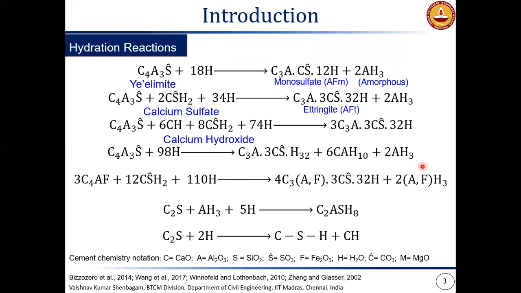And this formation of ettringite can also happen through some metastable phases such as CaH10. And here, since we have both belite as well as aluminum hydroxide, we can also form phases such as stratlingite in the system. In addition to these phases, as we have the normal Portland cement phases such as ferrite and belite, we will also form ettringite, CSA gel, and portlandite parallel to the hydration of ye'elimite.